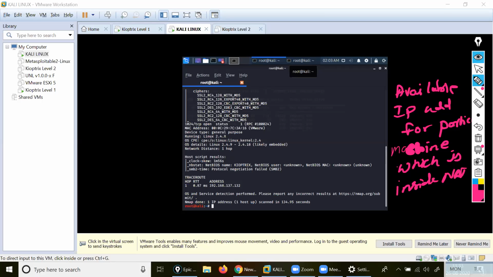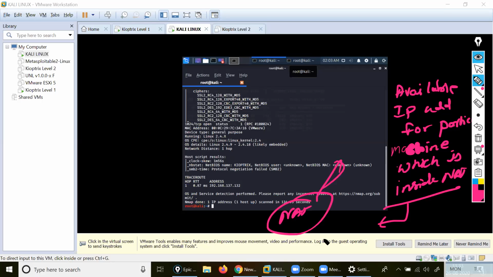Are you getting my point? So the netdiscover command is used to discover all the live hosts, right? Yes, correct, and that belongs to NAT only because I am using NAT. Clear?